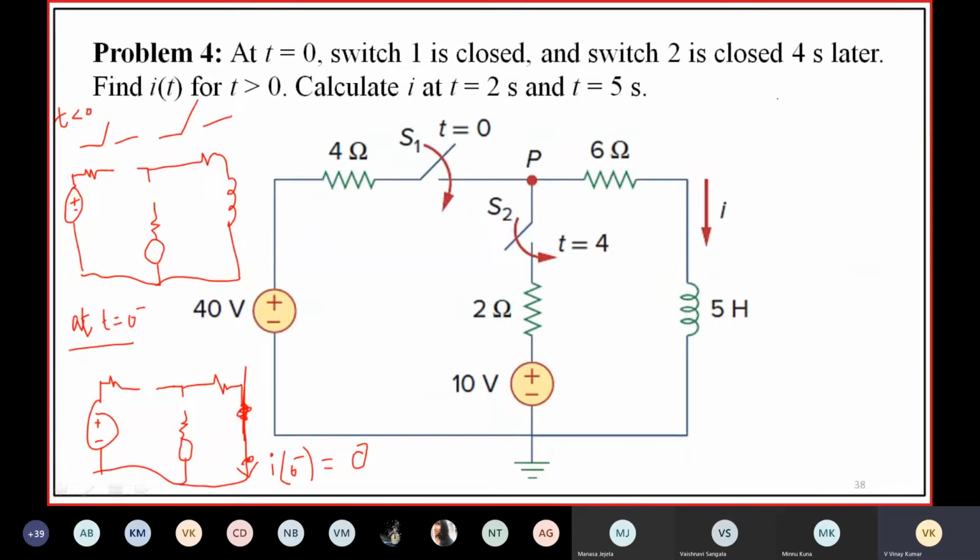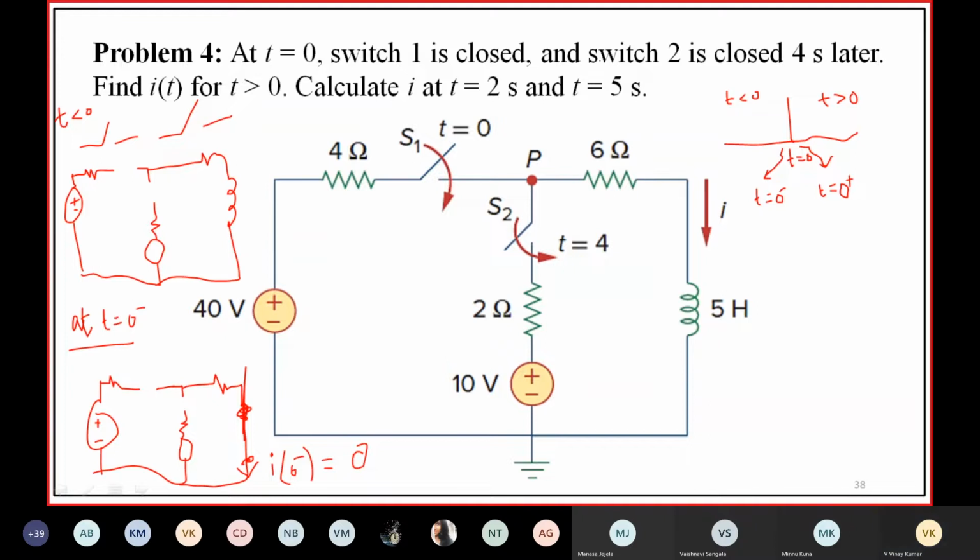So this instant is t equal to 0. This instant is t equal to 0 minus. This portion is for t less than 0. This portion is for t greater than 0. This instant is t equal to 0 plus.